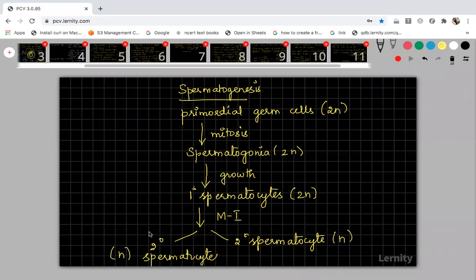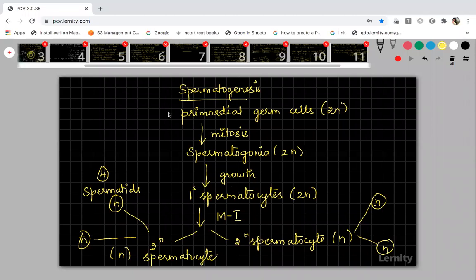And each of these 2 secondary spermatocytes will produce 2 cells, so 4 in all: haploid, haploid, haploid, haploid. All these are spermatids. So 4 spermatids will be formed on the whole. From one spermatogonium, 4 spermatids will be formed.